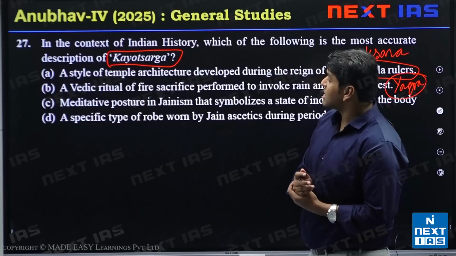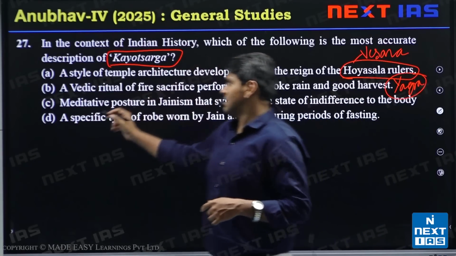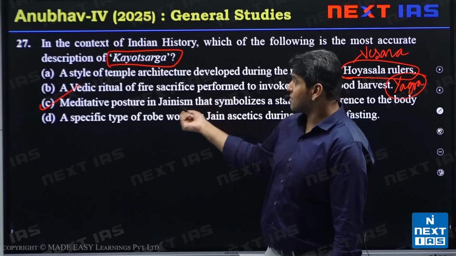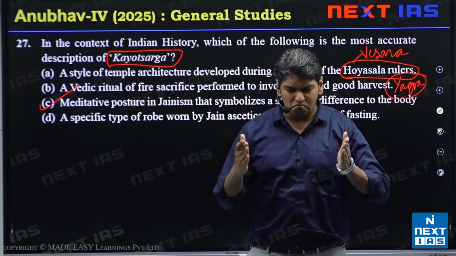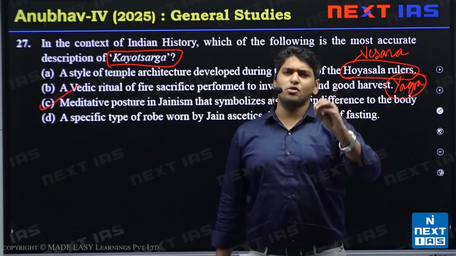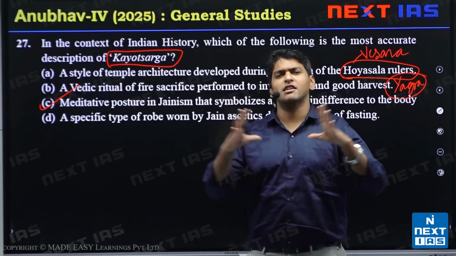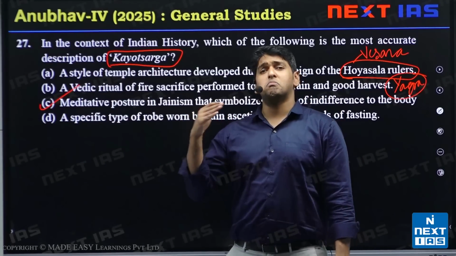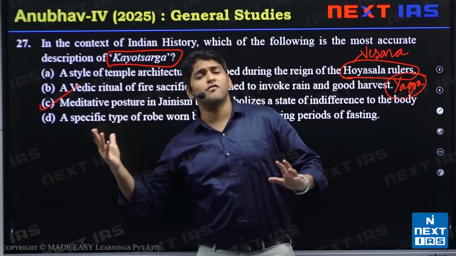Okay, next, meditative posture in Jainism that symbolizes a state of indifference to the body. Yes, this statement is correct because we have a lot of statues in this particular posture. If this posture says indifference to the body, they will keep sitting in meditative posture or standing or laying down, indifference to the body, like even if the body feels some pressure or pain, it won't matter, they will just be meditating away. Okay, so it is a position of getting lost in meditation so much that you are disconnected from the body, you don't even feel pain in your body.